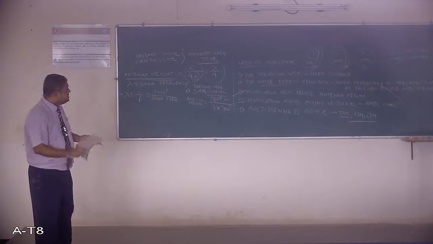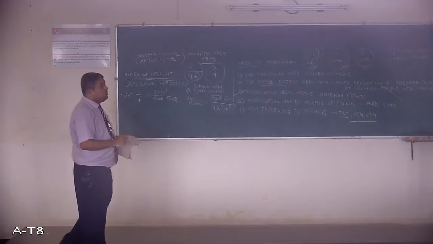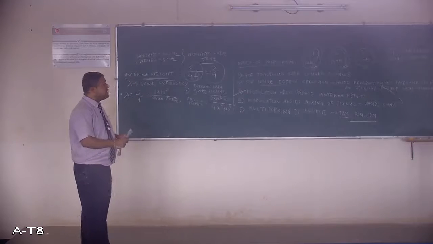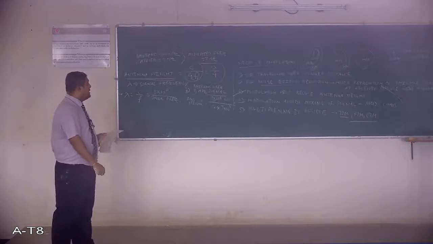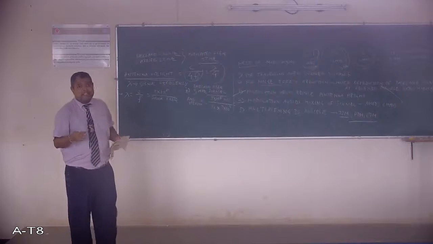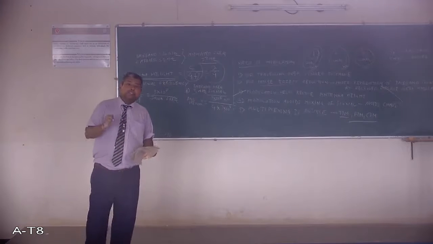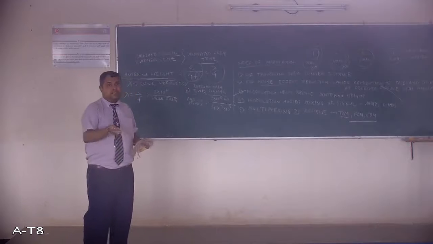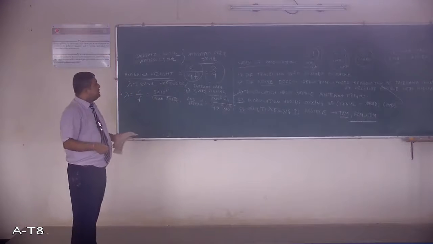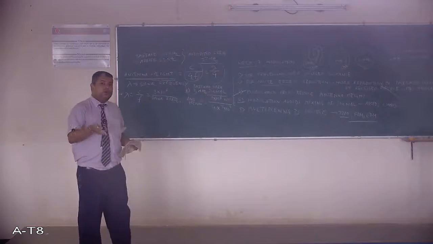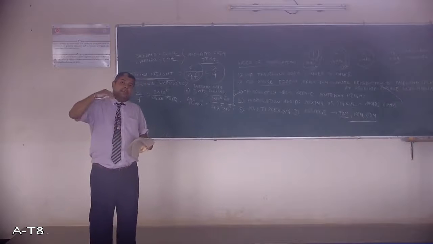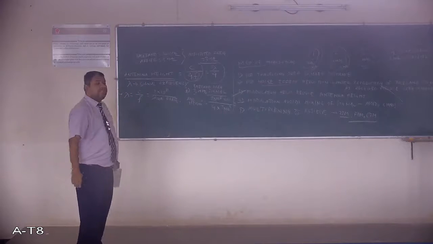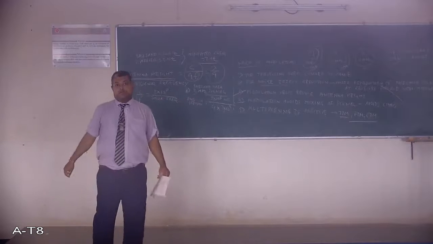So I'll just summarize. First thing is for traveling over longer distance. Whenever we are modulating the signal, it can travel over longer distance because high frequency can travel for longer distance. Second, if we are modulating the signal and making the modulated signal high frequency, then the effect of noise in the modulated signal is less. So if the effect of noise on the modulated signal is less, it means proper or faithful reproduction of that baseband signal at the receiver side is possible.